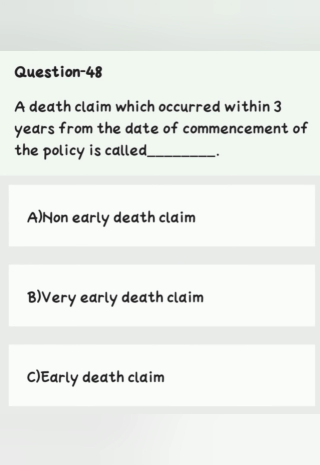Question number 48. A death claim which occurred within 3 years from the date of commencement of the policy is called option A, non-early death claim. Option B, very early death claim. Option C, early death claim. Right answer is option C, early death claim.